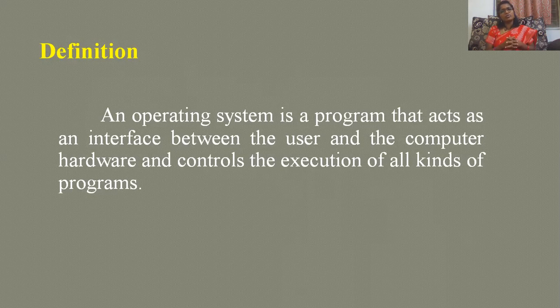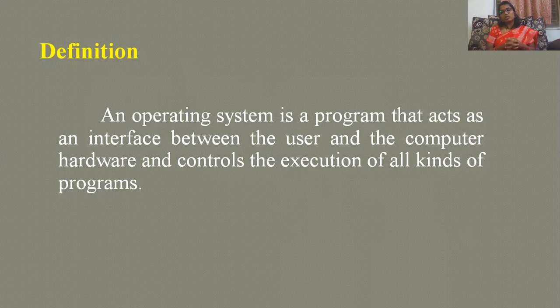And it controls the execution of all kinds of programs. Our computer does not work only for one execution, like our calculator. In a calculator, we give one calculation, and after that finishes, we go with another calculation. Whereas in our computing device, we can perform multiple actions at a time, so that we can have multi-programming. That is an advantage of our computing device. So who has to take care of all these things?